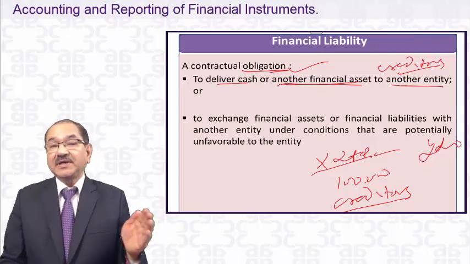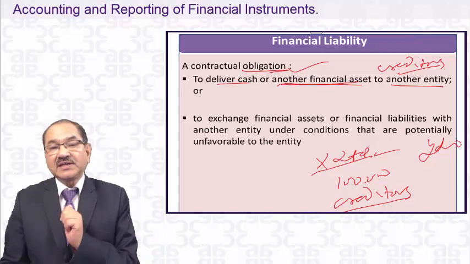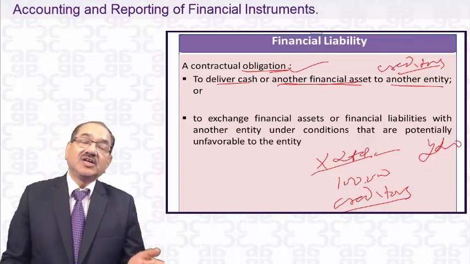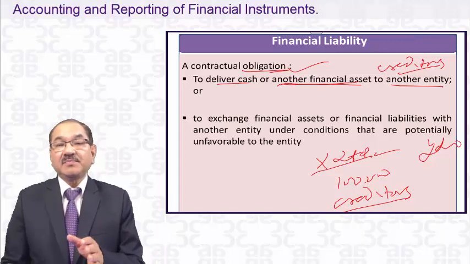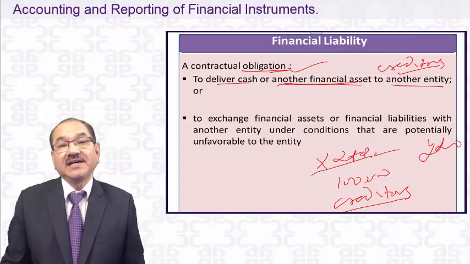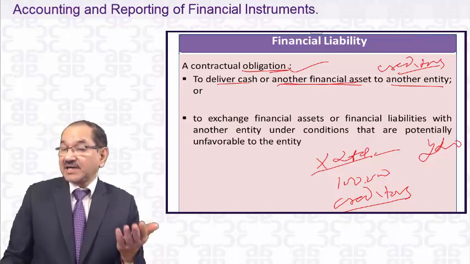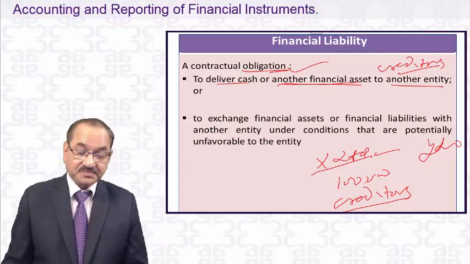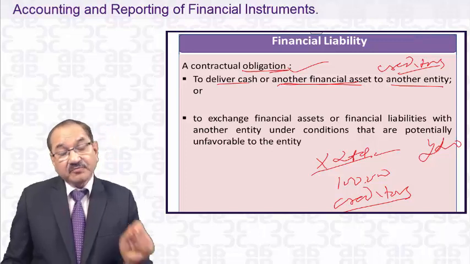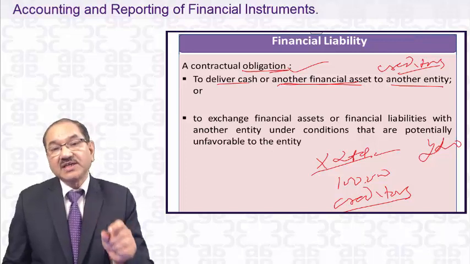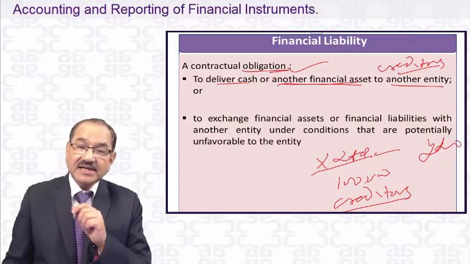So if one department owes something to another department, that's not a financial asset. It may be a financial asset as between one department and another, but those departments are not separate legal entities or separate accounting entities. Sometimes, if they are a separate accounting entity, they may treat it so. Now that's the first part of the definition: contractual obligation to deliver cash or another financial asset, and that I have explained to you.